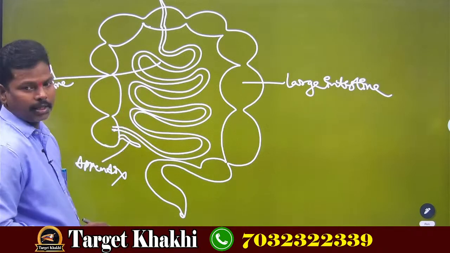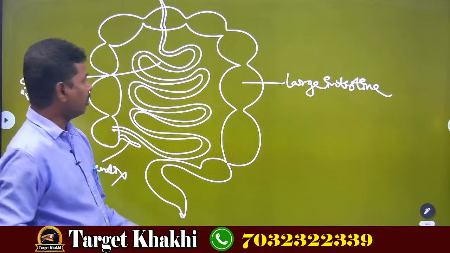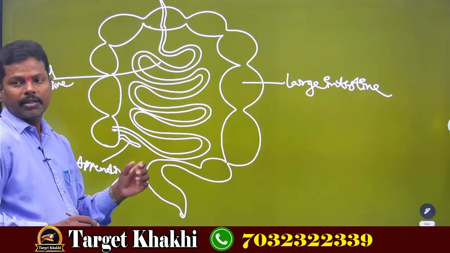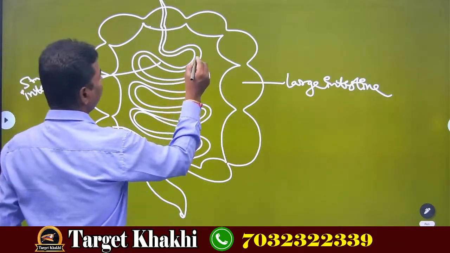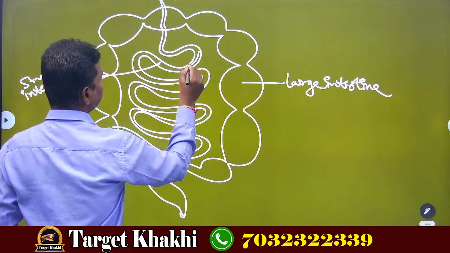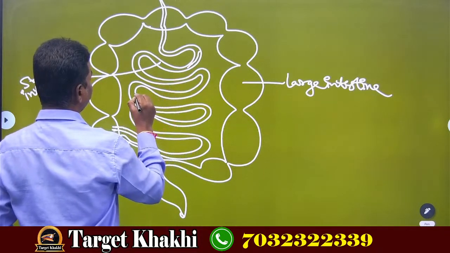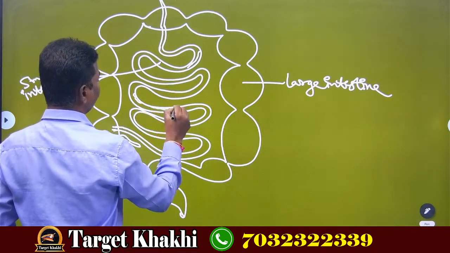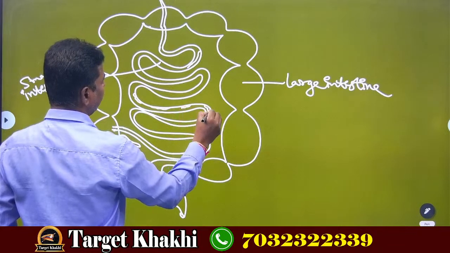In the walls of the small intestine, finger-like projections are present. They are called villi, like this. Okay? For small intestine, numerous, countless villi. What are villi again?